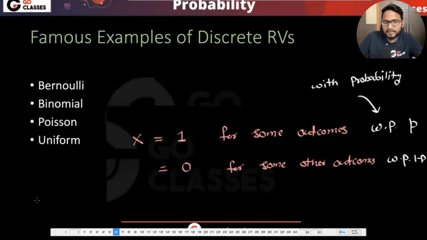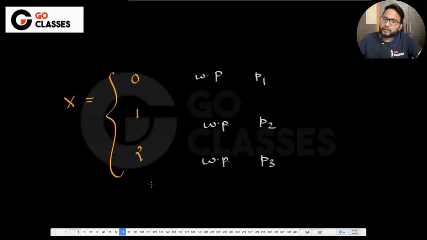Let's define a new random variable x, which is taking three values, 0, 1, and 2. And with probability, anything, you can have any probabilities. Let's suppose with probability p1, with probability p2, with probability p3. Only the possible values of x are 0, 1, 2, which means that p1 plus p2 plus p3 is actually 1. This is a valid PMF, let's suppose. Bernoulli random variable takes only two values, which are 0 and 1.